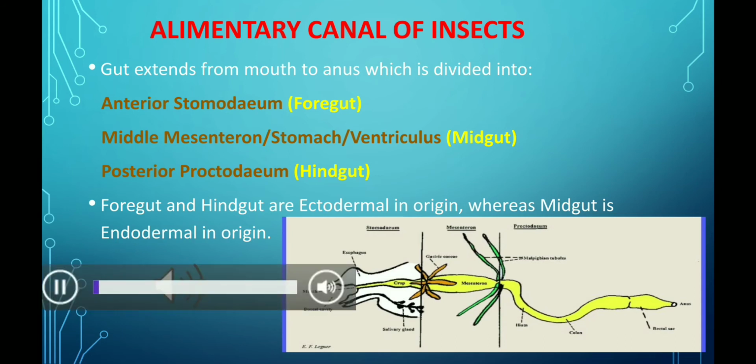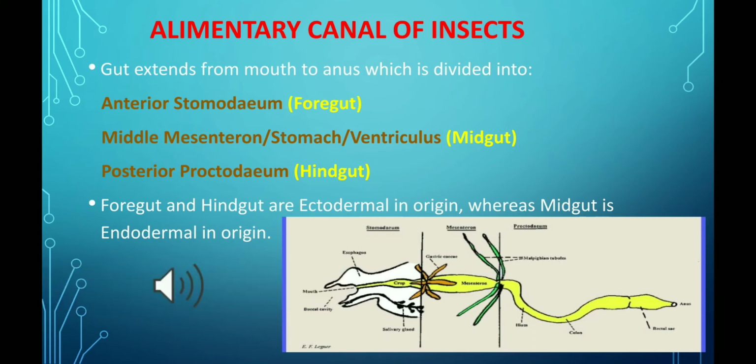Moving next to the alimentary canal of insects. The alimentary canal here extends from mouth to anus, and it is divided into three parts. The anterior part is called the stomodeum, or foregut. The middle part is the midgut, also known as mesenteron or the stomach of insects, and sometimes referred to as ventriculus. The last one, the posterior part, is the hindgut, also known as the proctodeum.